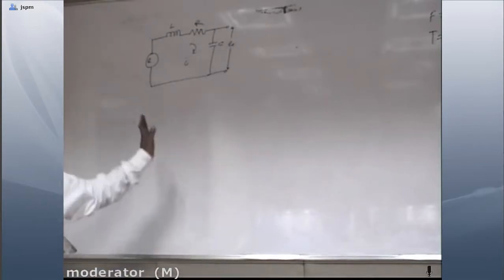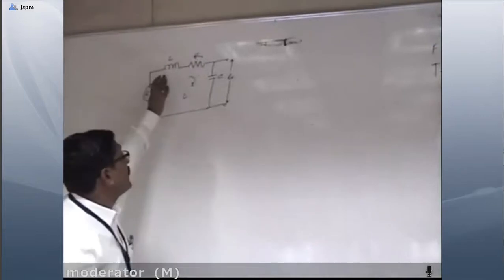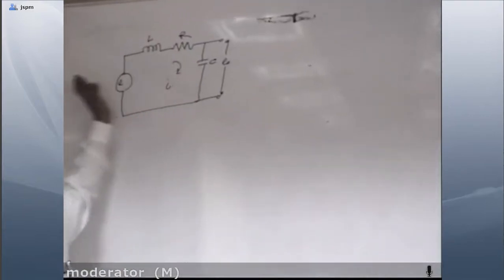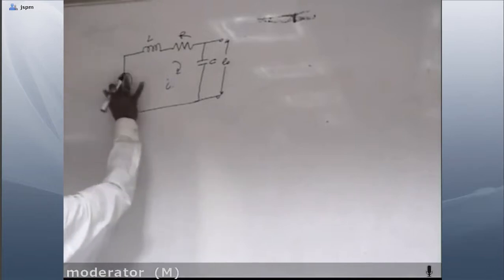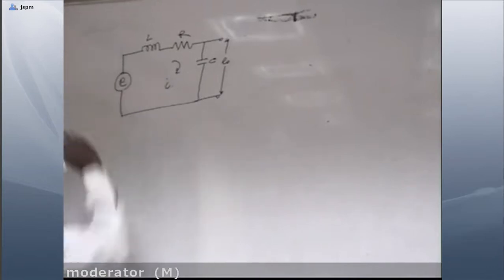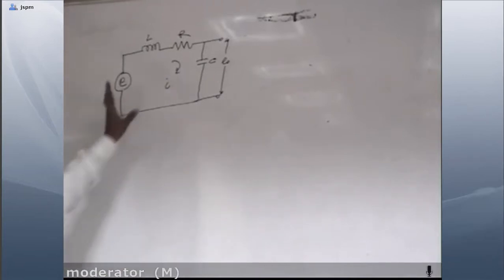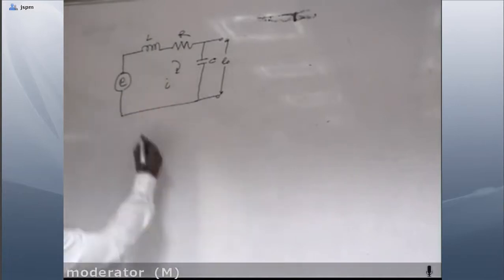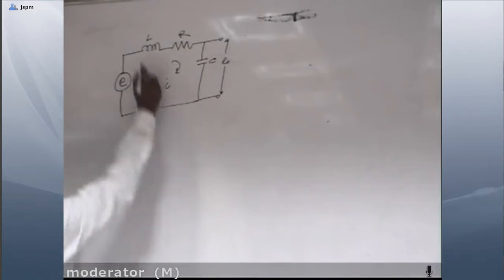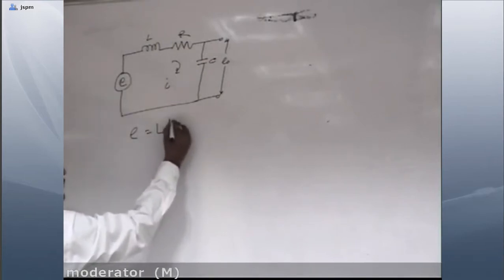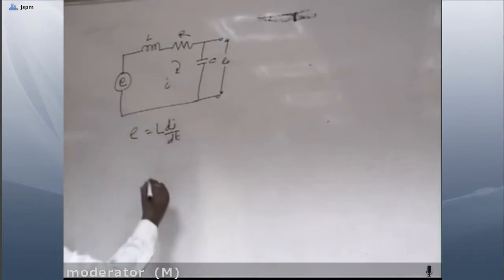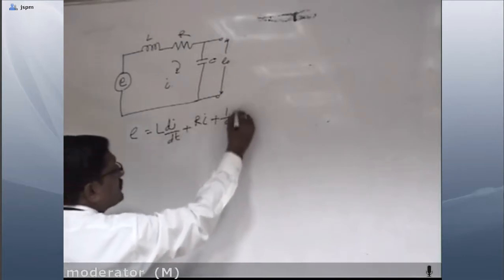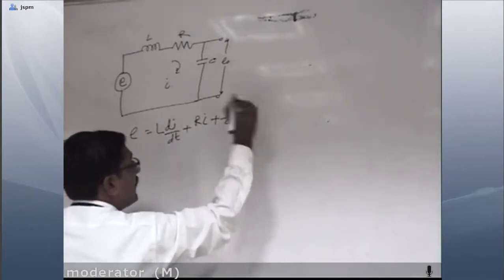Okay, a simple RLC circuit is there, where these three components, R, L and C, are present. Current is flowing through it, and voltage E is applied over here. Now we have to apply KVL and find the equation. So E is equal to L di by dt plus Ri plus 1 upon C integration of i dt.